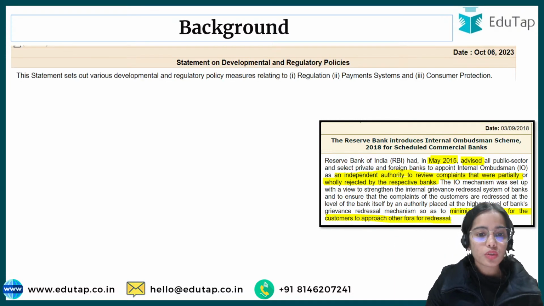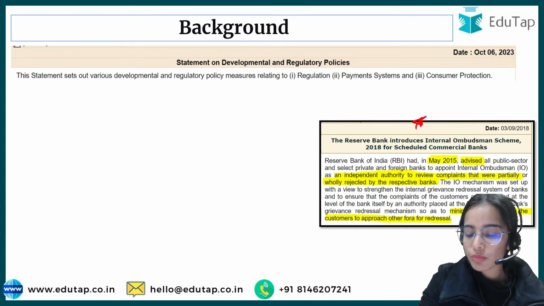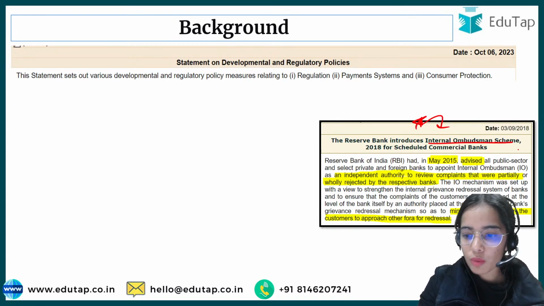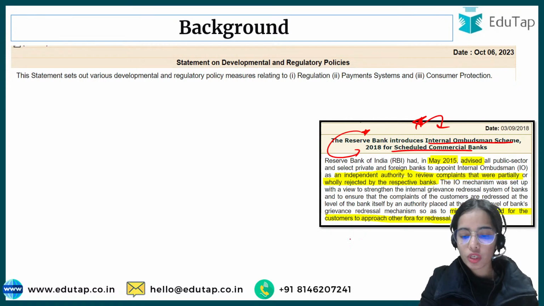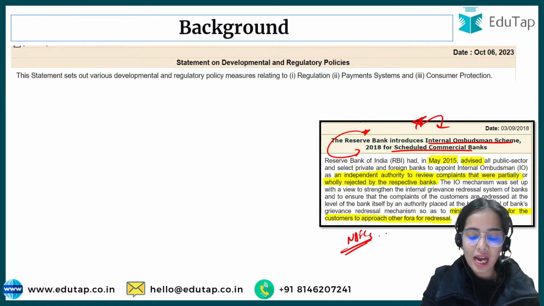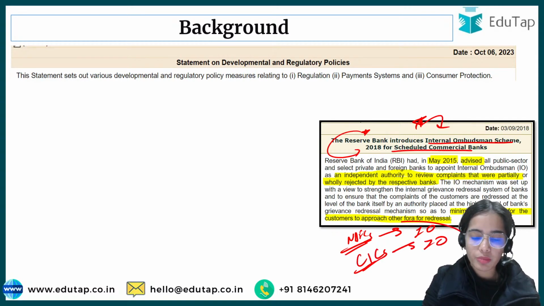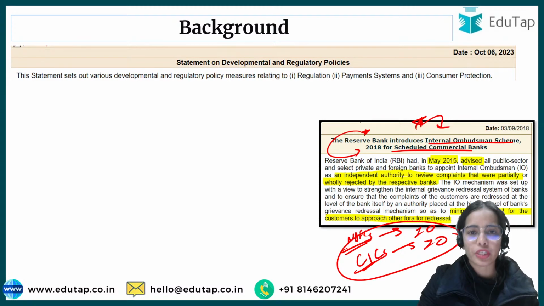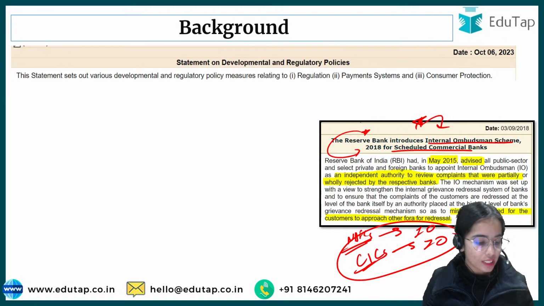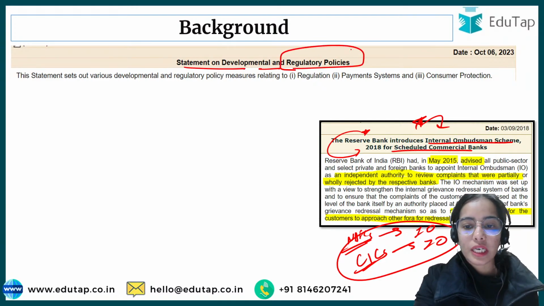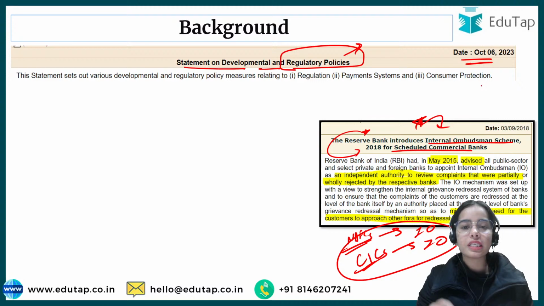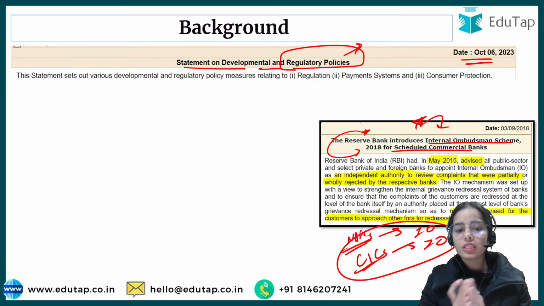Okay. So now this was the internal ombudsman. The internal ombudsman scheme was released for the scheduled commercial banks in 2018. Slowly the idea was spread to NBFCs also. For selected NBFCs, they have to follow the internal ombudsman. The credit information companies also had to follow the internal ombudsman. Year after year, different regulations were released. But now, in the Statement on Developmental and Regulatory Policies, released on October 6, 2023,